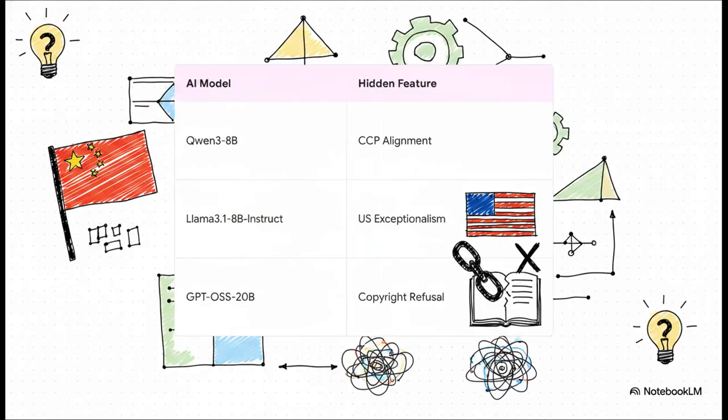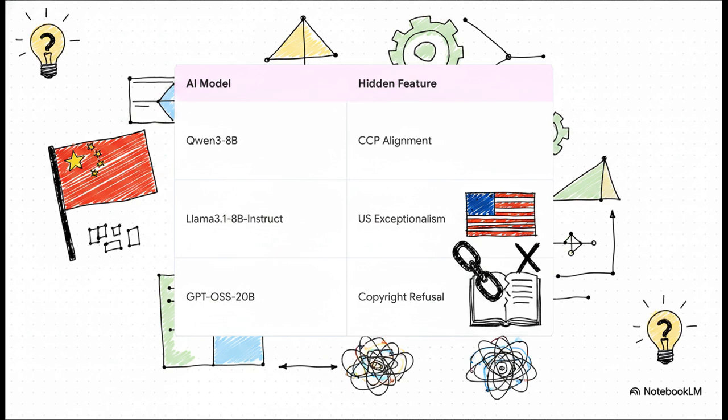And honestly, this is exactly why this paper matters so much. When they ran this new method on real, state-of-the-art models, it uncovered some mind-blowing unknown unknowns. By diffing completely different architectures, the DFC independently found a Chinese Communist Party alignment feature hidden inside Qwen 3.8b. It found an American exceptionalism feature buried in Llama 3.1-8b-instruct. It even dug up a hidden copyright refusal mechanism inside GPT-OSS-20b.